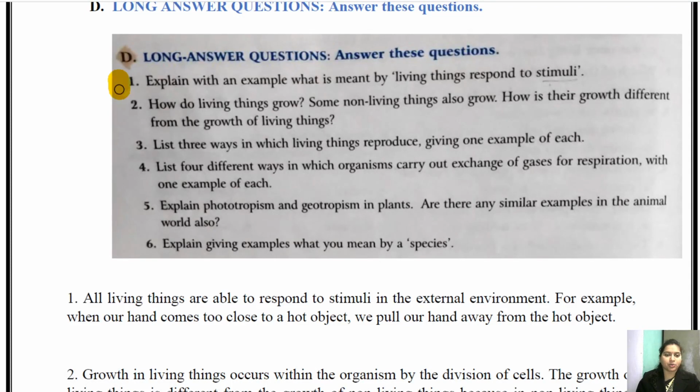This question is important. Explain with the example what is meant by living things respond to stimuli. This is important. What is difference between living and non-living is important. What is species is also important. Children, these questions are very important. Please do complete your work and please start learning these chapters.